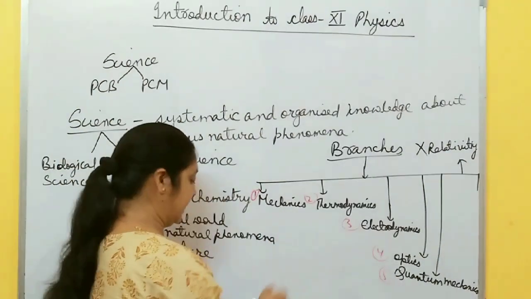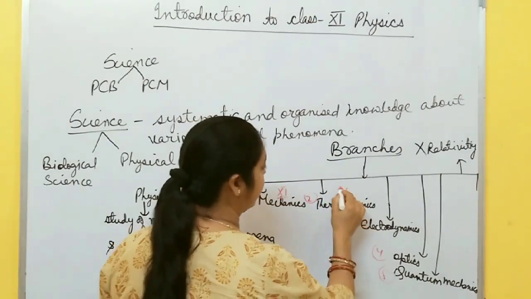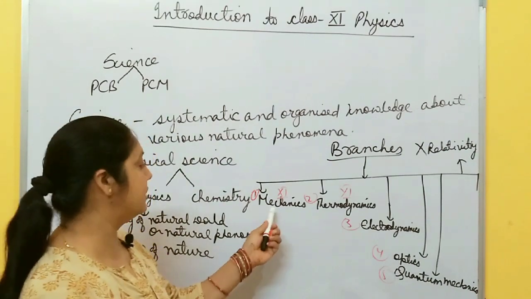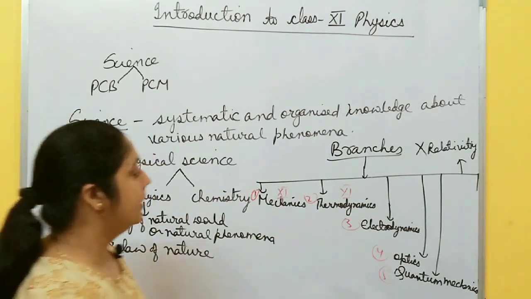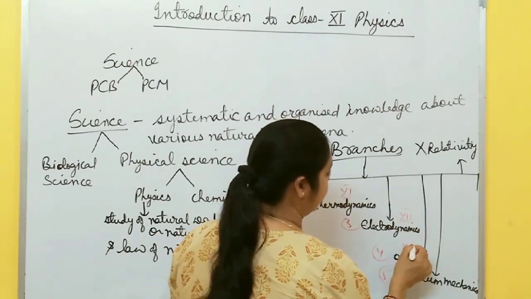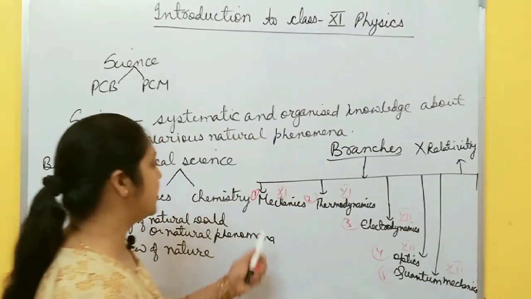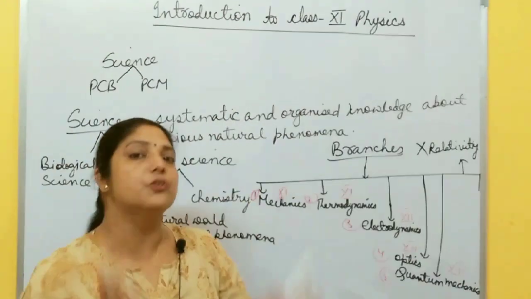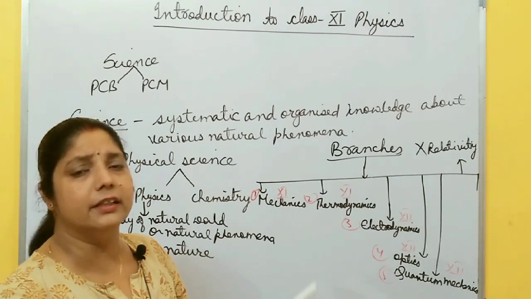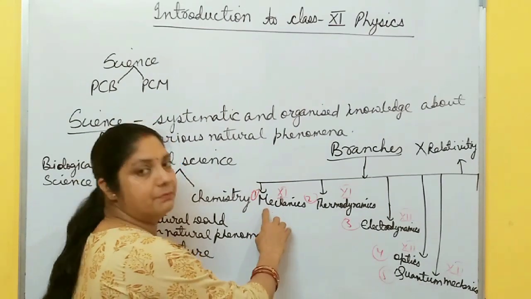Of these, mechanics and thermodynamics are studied in class 11th physics. More than half of class 11th physics is about the mechanics branch. Then electrodynamics, optics and also quantum mechanics are in class 12th physics. What do we study in these branches? In mechanics, we study rest and motion of objects. Different motions are there, linear, in 1 dimension, 2 dimension, 3 dimension, and rotational motion. All these you study in the mechanics branch.